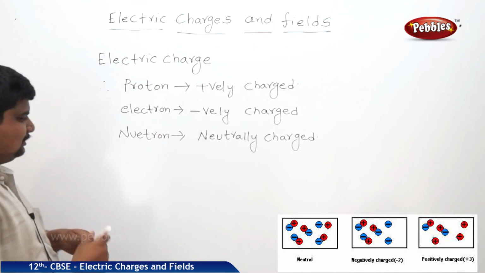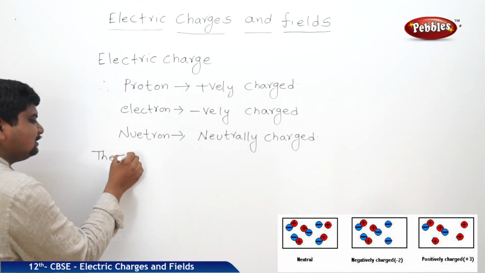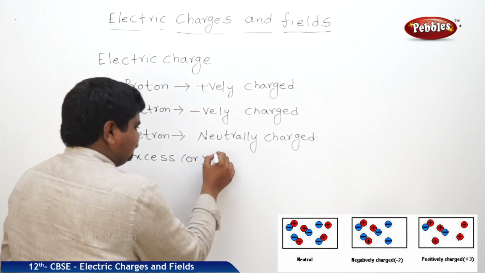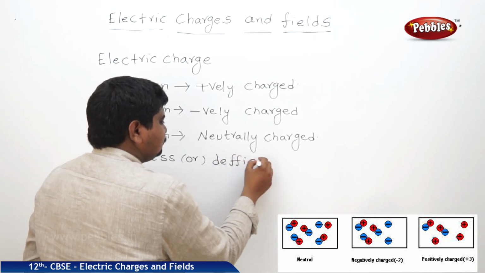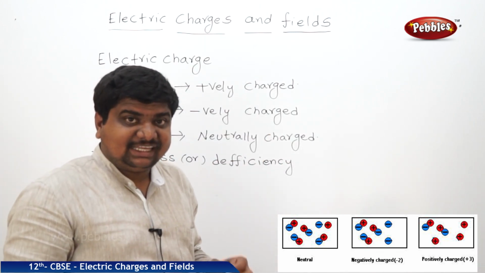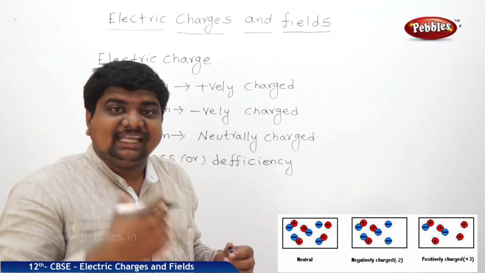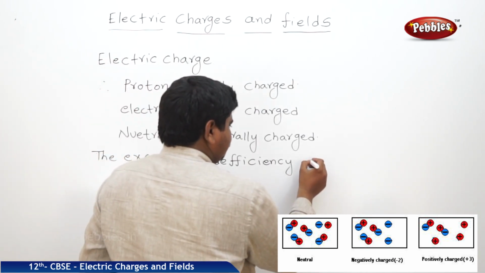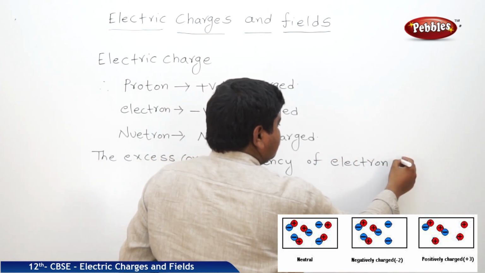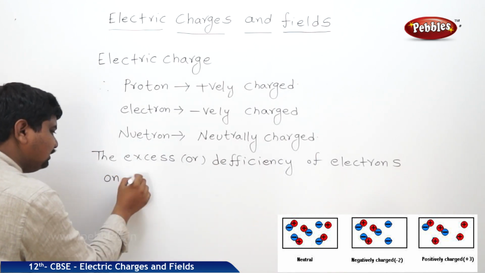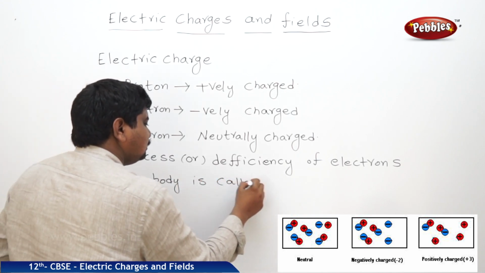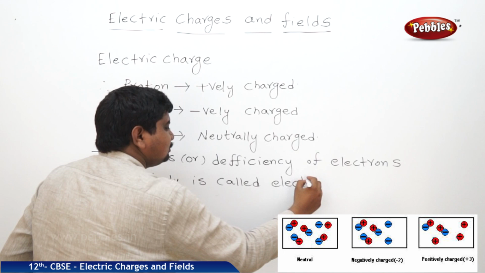What is electric charge? The excess or deficiency of electrons on a body is called electric charge.